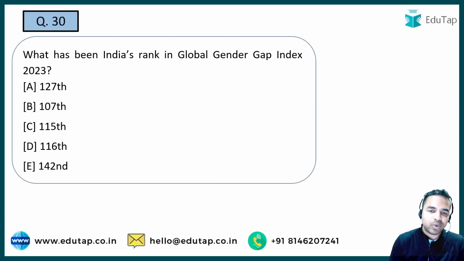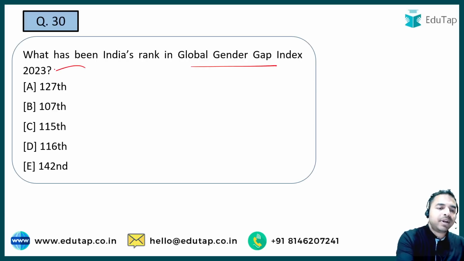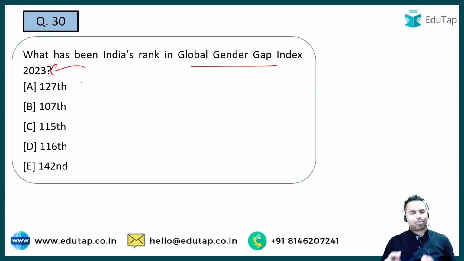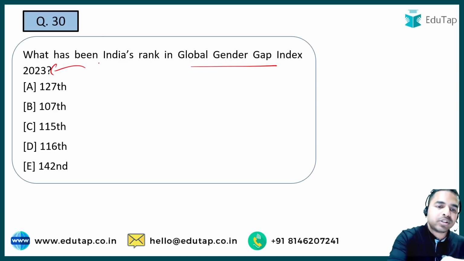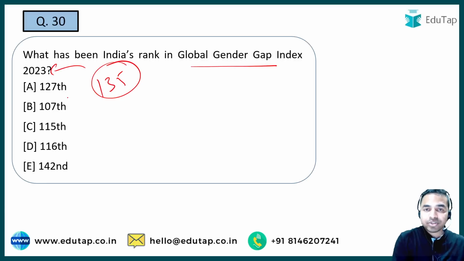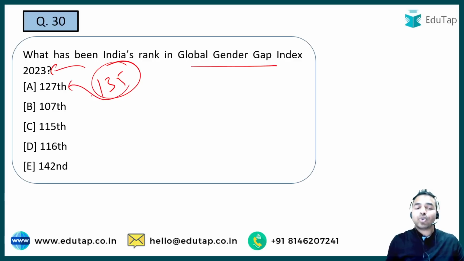Next question, guys, is on the Global Gender Gap Index 2023. You have to tell me the most important thing from this report, that is India's rank. Let me tell you that in the previous edition India's rank was 135 and it has jumped 8 places. What is the right answer? It is 127. So India's rank for this year is 127.